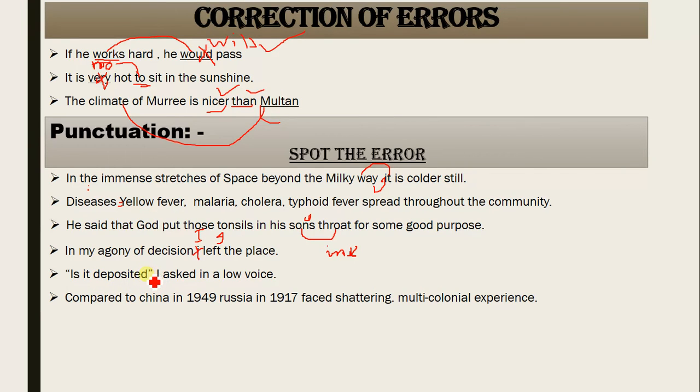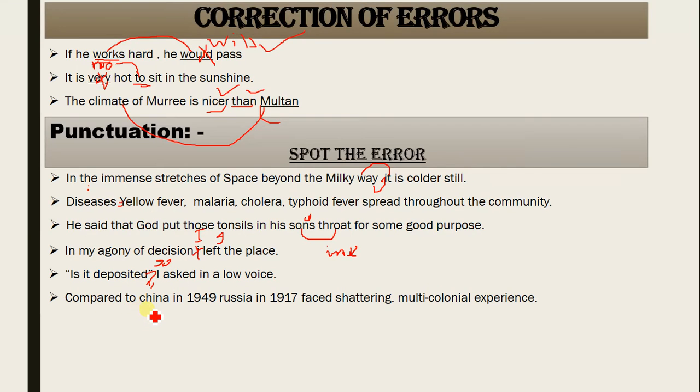Don't you feel there should have been a question mark here, and then a comma, and the double inverted commas close, because the question mark is part of the sentence. Is it deposited, question mark, and then the inverted commas close.